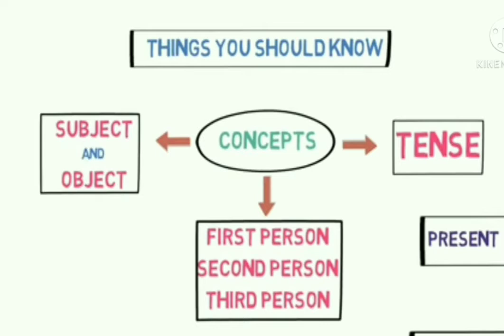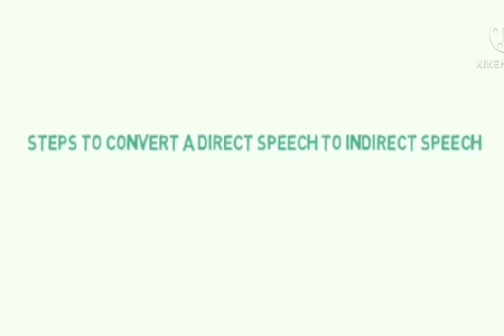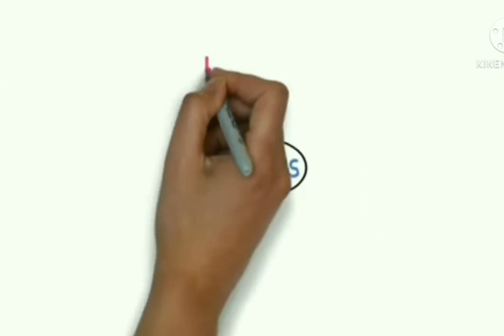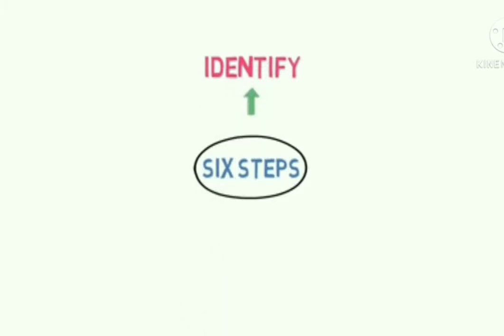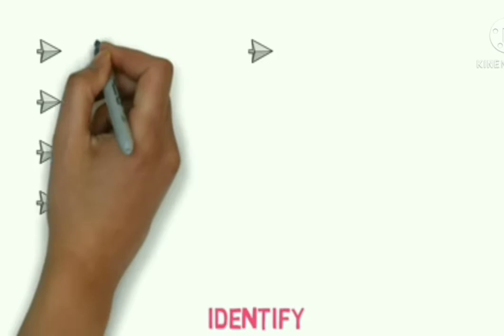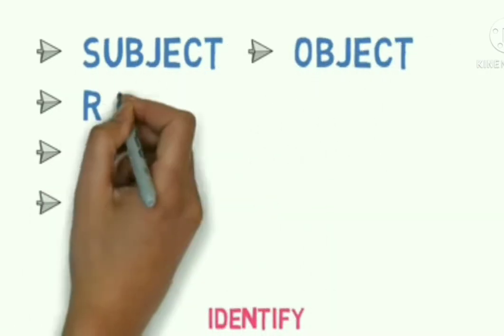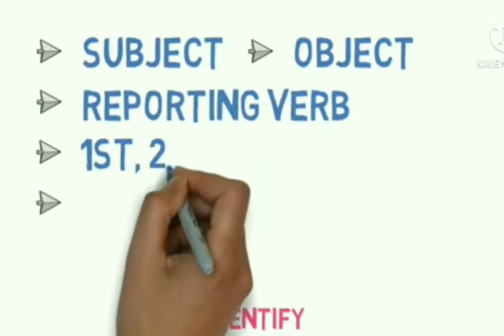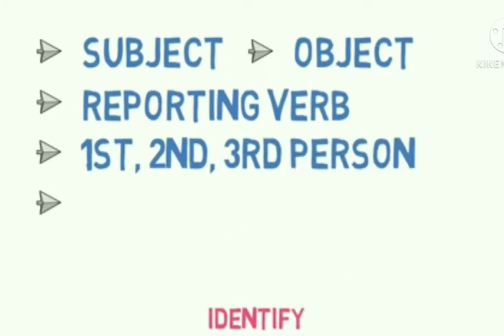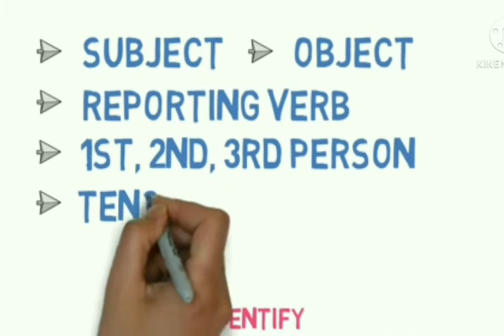Now let's understand the steps to convert direct speech to indirect speech for statements and simple sentences. The first step is to identify. This is the most important step, as you need to identify 5 things over here. First is the subject, then the object, the reporting verb, first, second or third person, and if the sentence is in past tense, then we need to identify the tense.